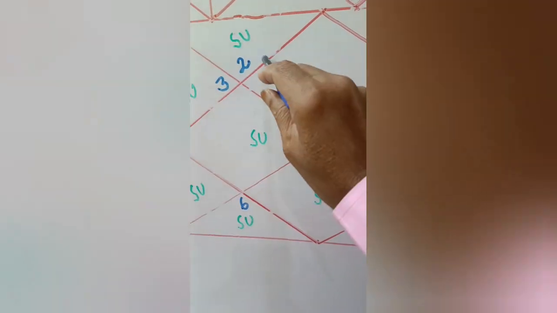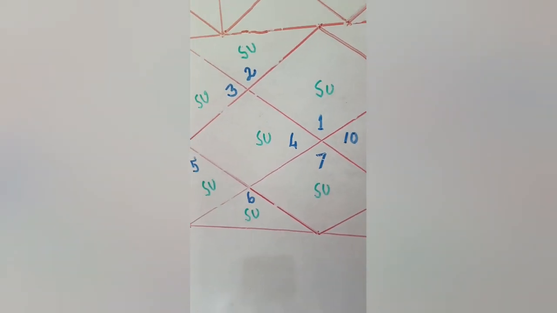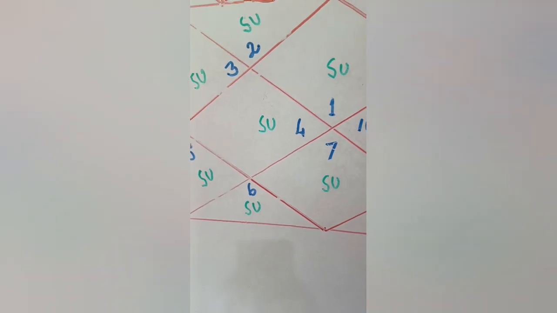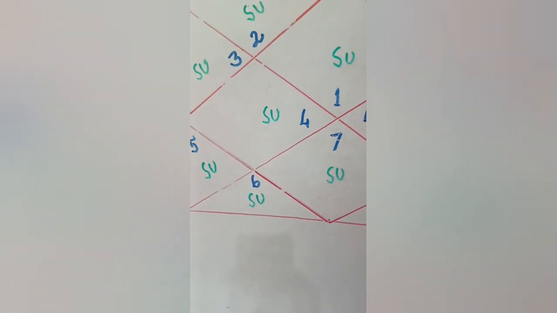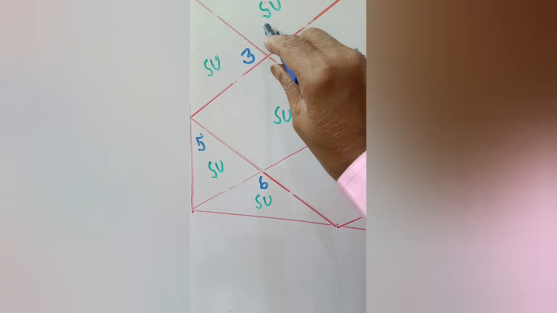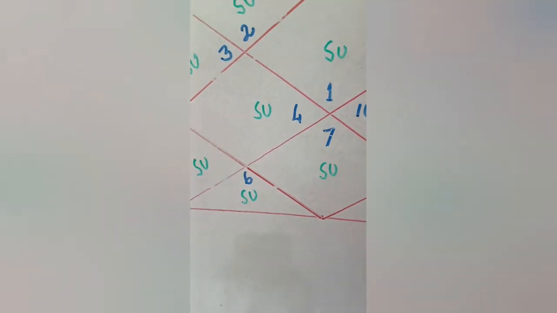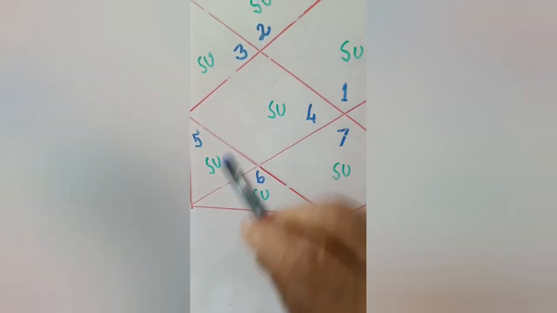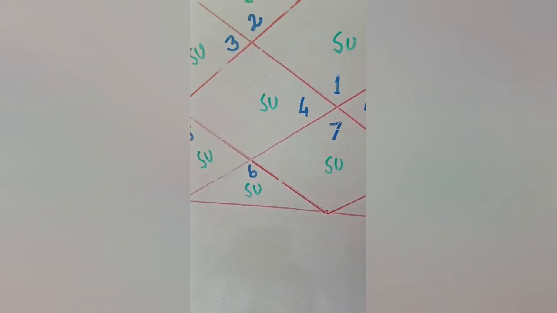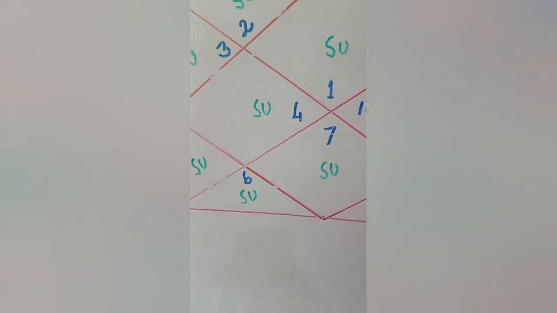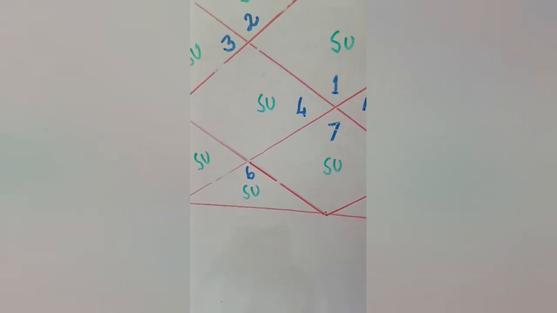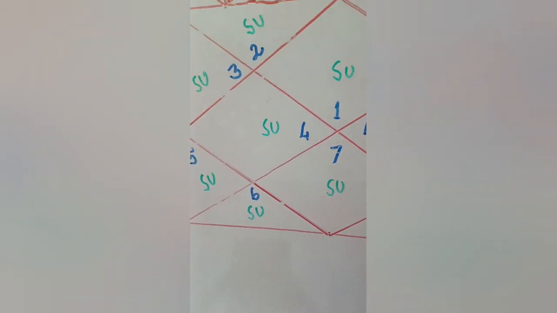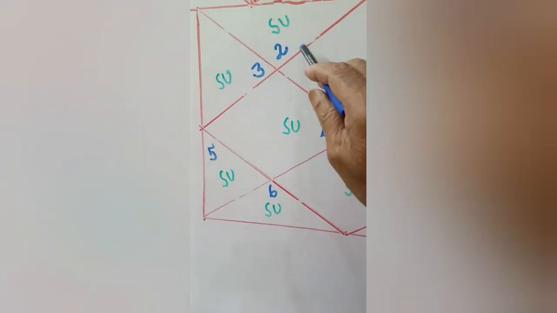Now the sun is posited in the second house. The second house in the Kalpurusha Kundali is the Taurus sign. The sun is posited there with this high energy, if the dispositor, the second lord, is in exalted sign, own sign or friend sign within the chart. The signification of the second house is finance, wealth, speech, food habits and status. Now, when the sun is placed in this house, the native gets so much energy.